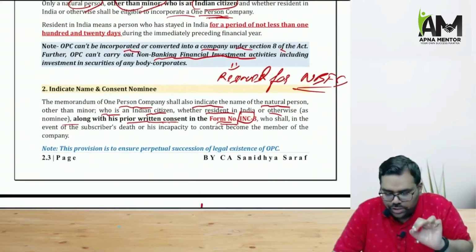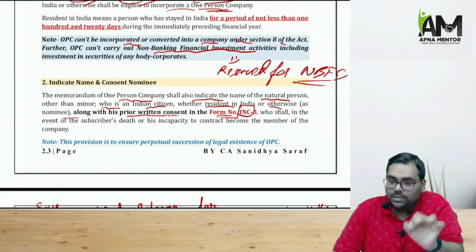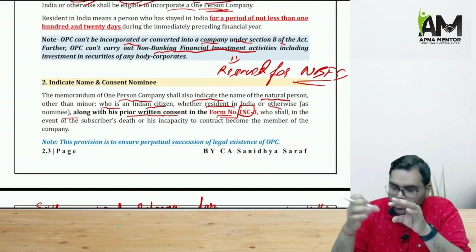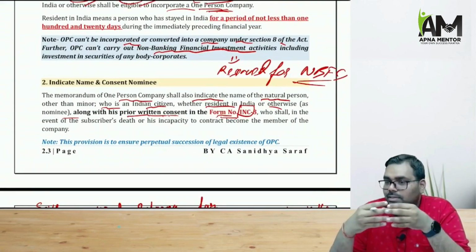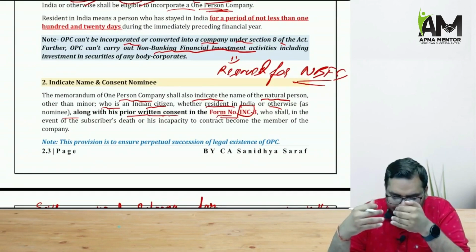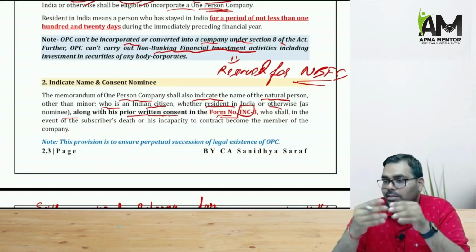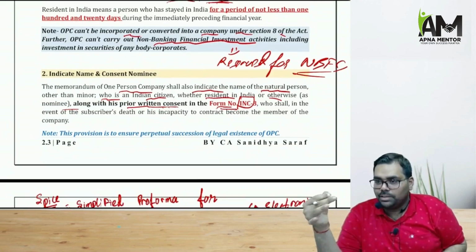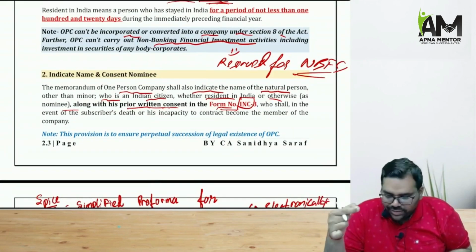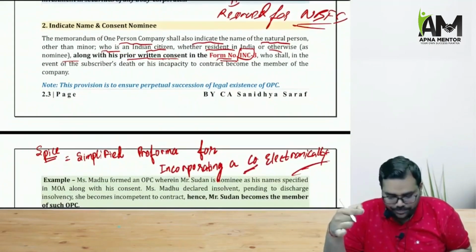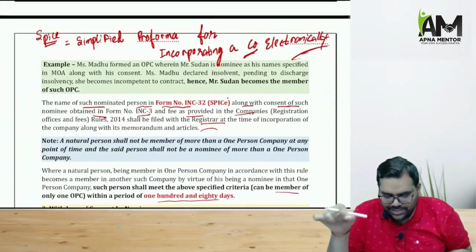Then to ensure the perpetual succession, the law says that the memorandum of the OPC will indicate the name of the natural person other than a minor who is an Indian citizen who will act as the nominee of the member. That if suppose anything happens to the member, that particular nominee will become the member. And prior consent of that very nominee must be obtained in INC 3. So now this concept of INC is very important.